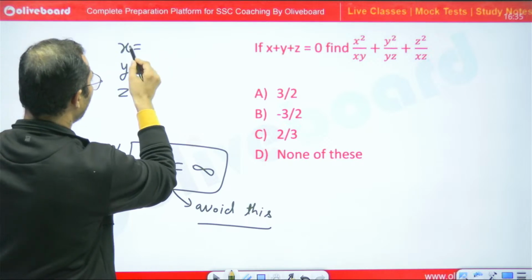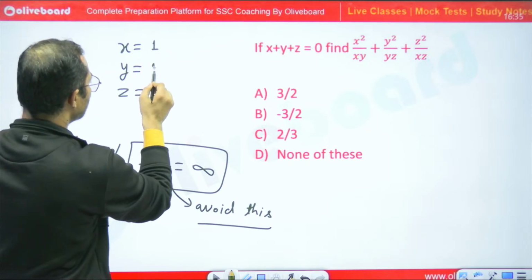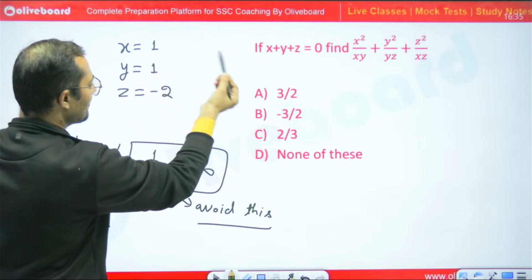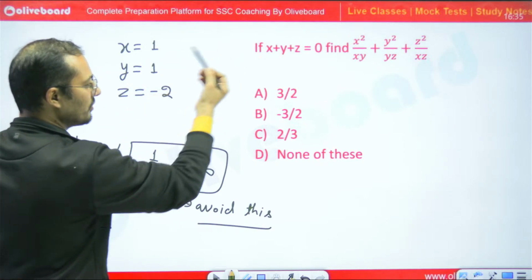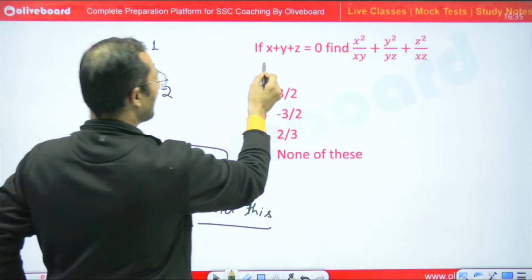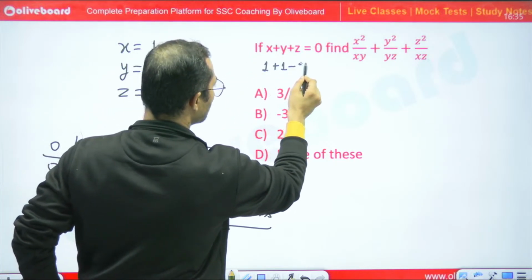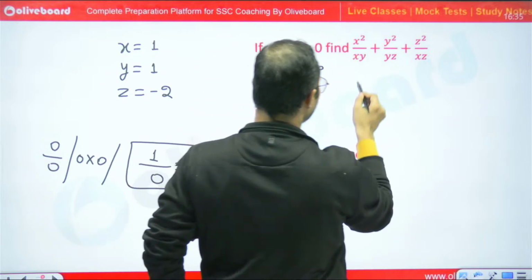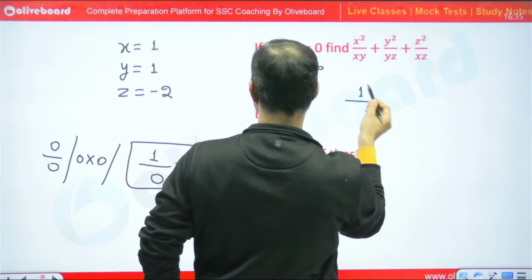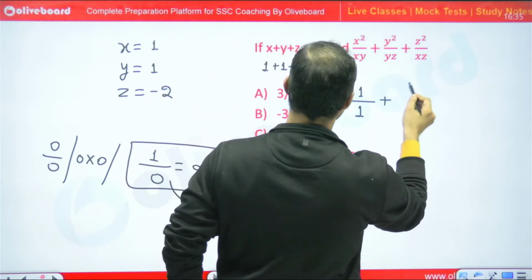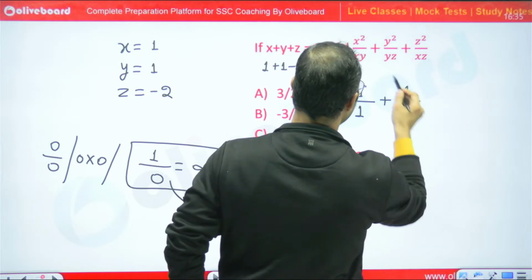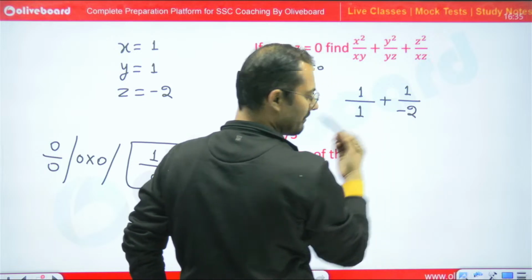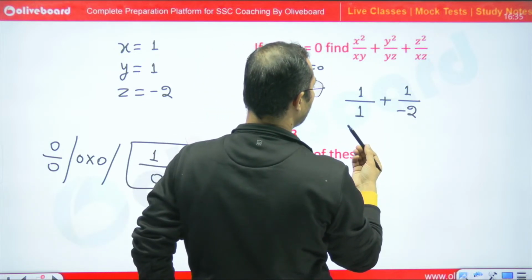So we can say that let x is equal to 1, y is equal to 1 and z is equal to minus 2. If x is equal to 1, y is equal to 1 and z is equal to minus 2, it will satisfy the situation. See, 1 plus 1 minus 2 is equal to 0, satisfying. So now just put the value. 1 square means 1 upon 1 into 1, 1. Plus y square means 1, upon y into z, so 1 into minus 2, I will get minus 2. Is this clear?